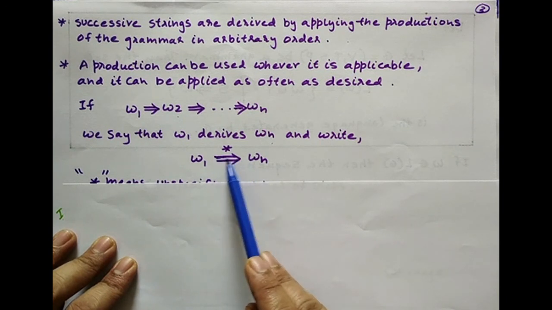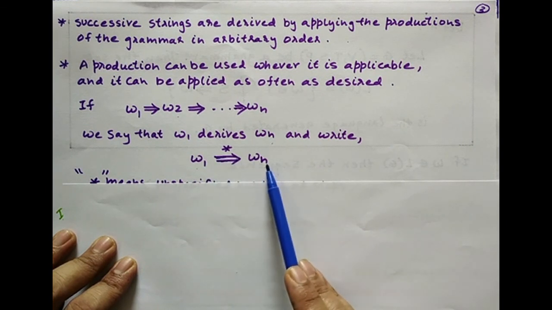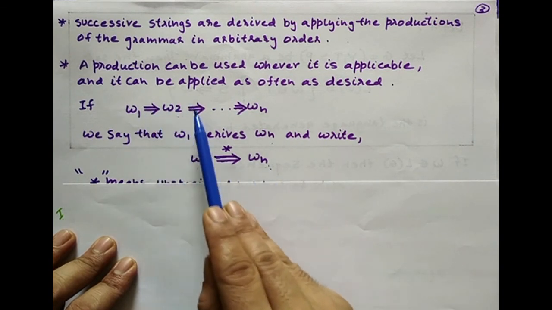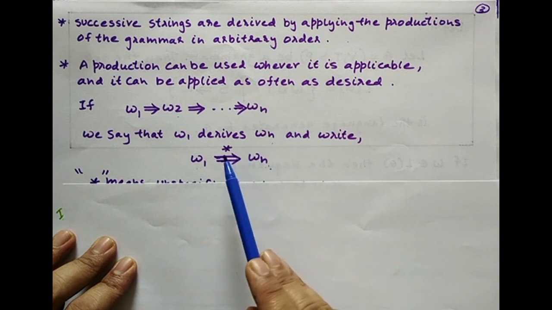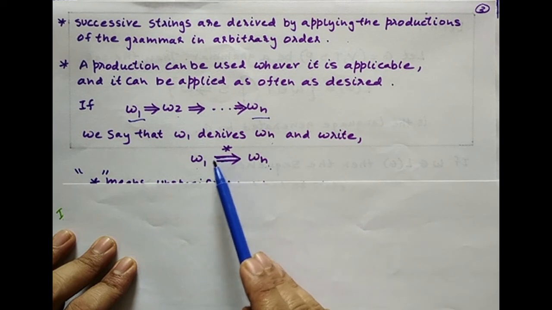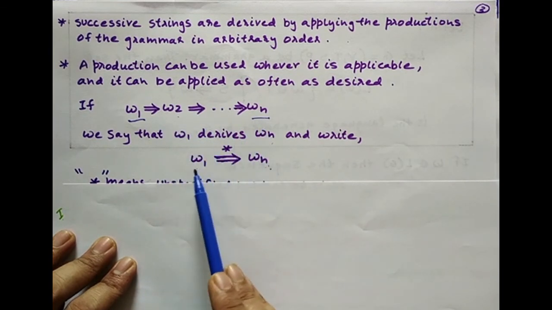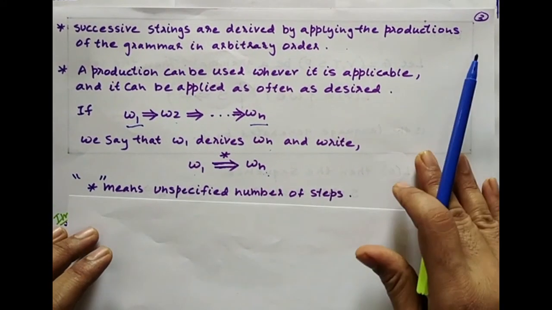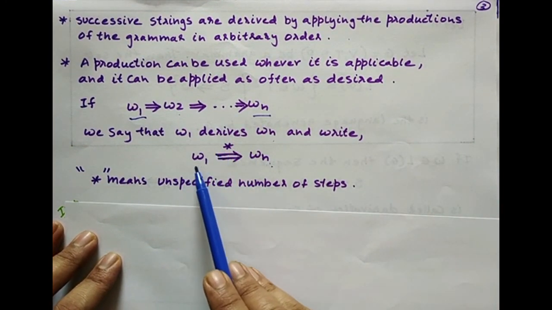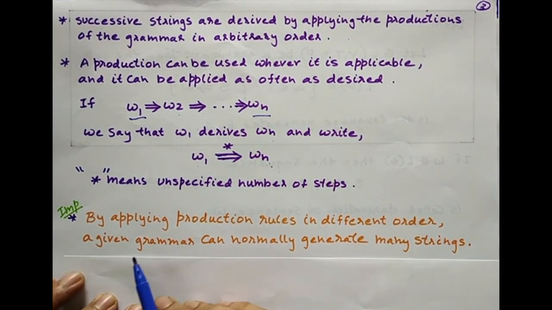w1, see this notation, w1 derives wn, and the star tells you that w1 does not directly derive wn. There is some definite number of steps, zero or more, that are taken so that the original string w1 has been transformed to wn. So this star means this derivation has zero or more steps in between which are not shown. It simply means an unspecified number of steps are taken to transform the original string w1 to the final string wn.